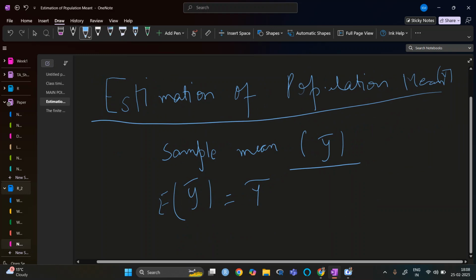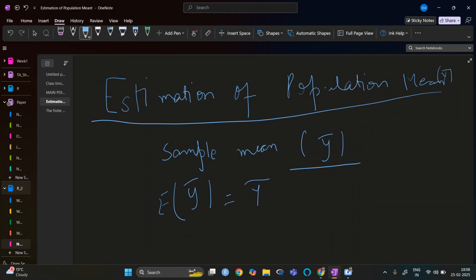Now this is like a single point. The sample mean is a point, and the population mean is also a point, like the mean is 50 or 30 or whatever it is. Right now, we call it point estimation, which means we are estimating one point. The next is interval estimation. Now, what is the need of interval estimation?